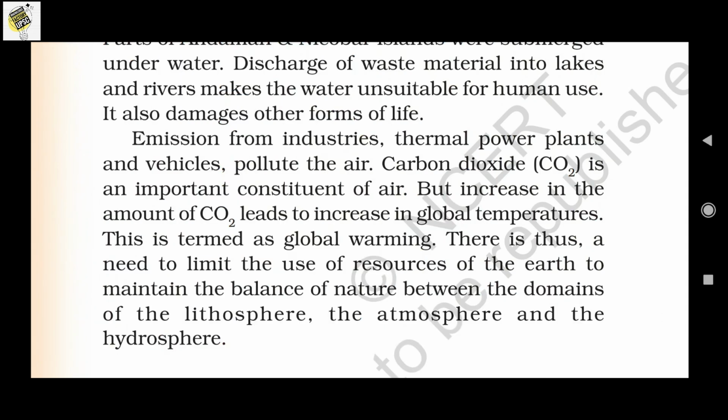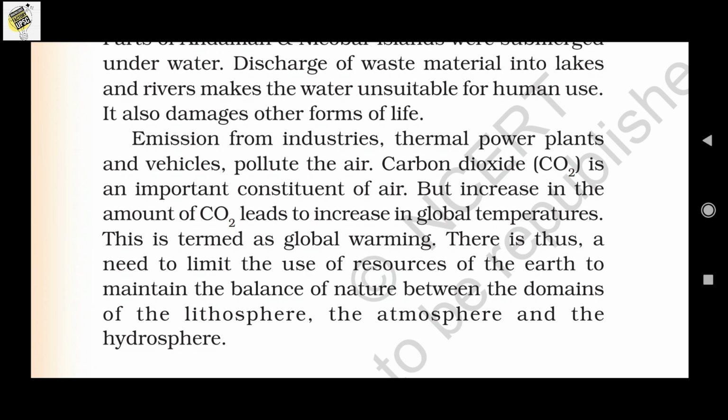Is the excess of carbon dioxide a problem for us? Yes, because an increase in the amount of carbon dioxide leads to an increase in global temperature. It is termed global warming, and there is thus a need to limit the use of the earth's resources to maintain the balance of nature between the domains of lithosphere, atmosphere and hydrosphere. That means we have to keep a balance between these three, in order to maintain a good biosphere. These are the main components of this chapter.